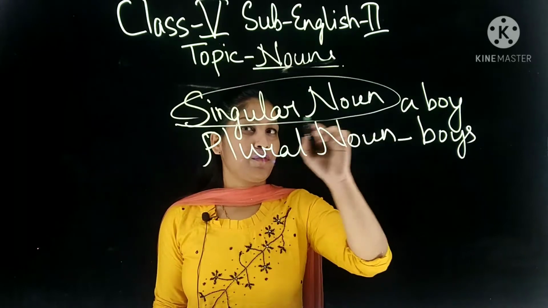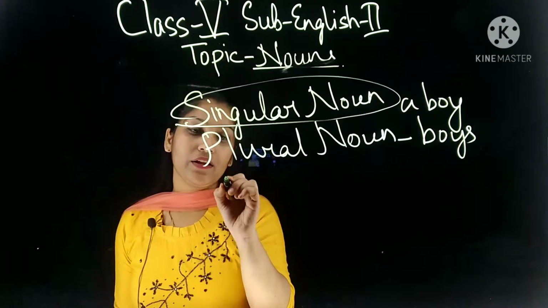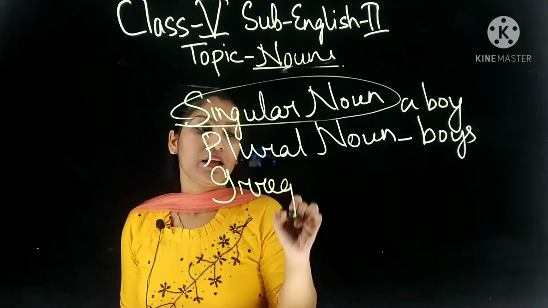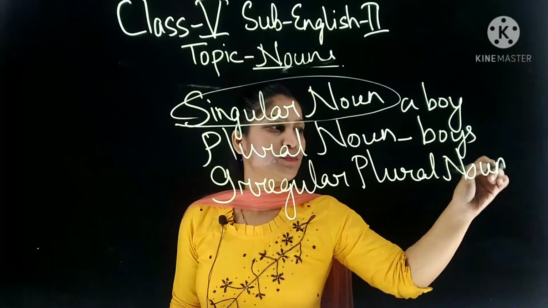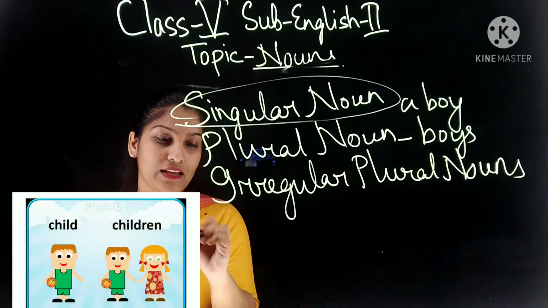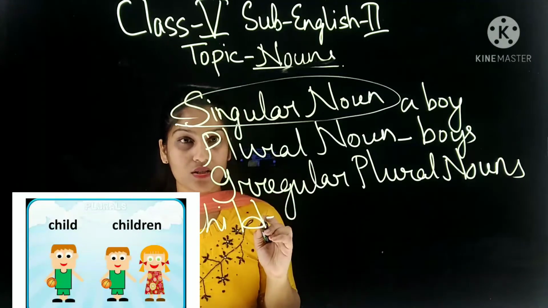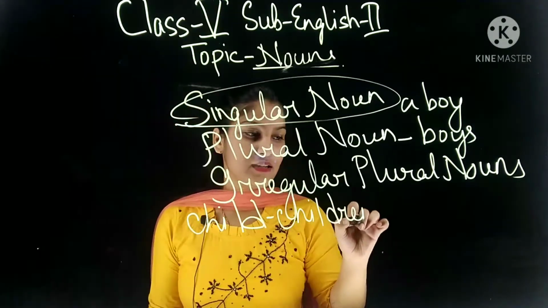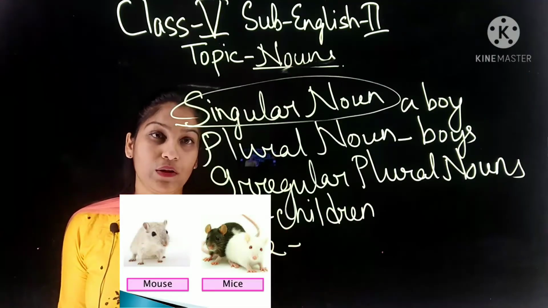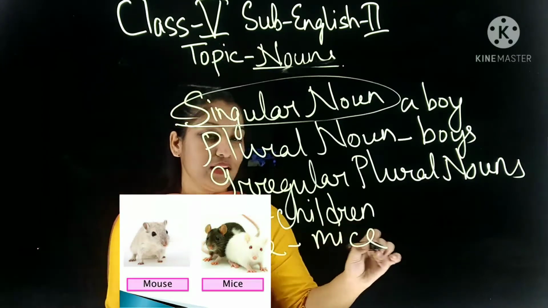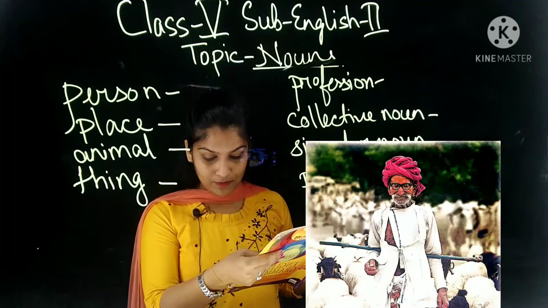Now we know that for singular noun if it will be boy, the plural noun will be what? Boys. But there are some irregular plural nouns. Okay, we get some irregular plural nouns. So what are these irregular plural nouns? That means in case of child, the singular noun is what? Child. The plural will be childs or what? No, it will be what? Children, right? If the singular is mouse, the plural will be what? Mice. So these are what? Irregular plural noun.